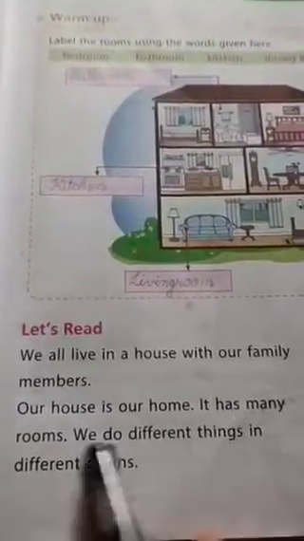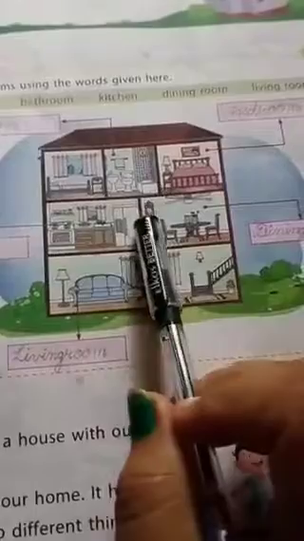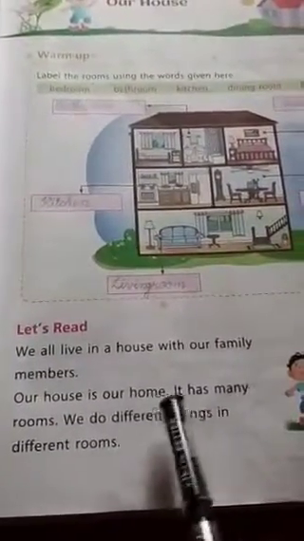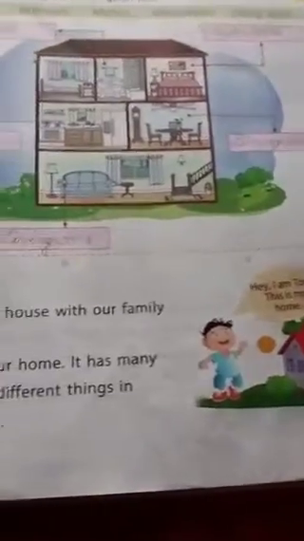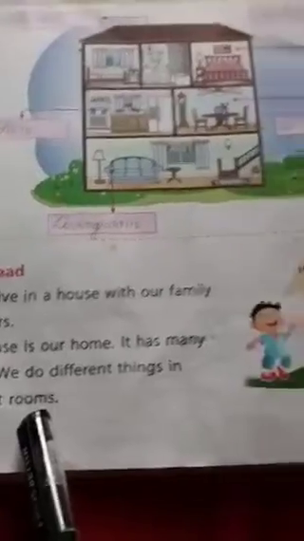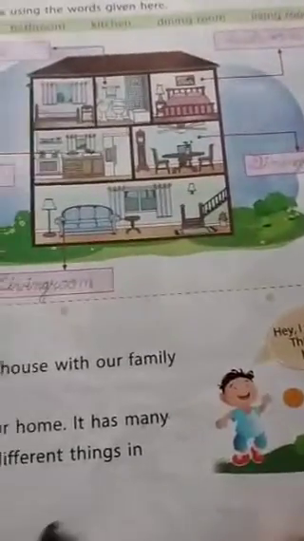Yes, it has many rooms. As you can see in this picture, it is one house, but under that house we have different rooms. The house in which we live has different rooms. Also we do different things in different rooms. According to the rooms, we do different activities in that particular room.